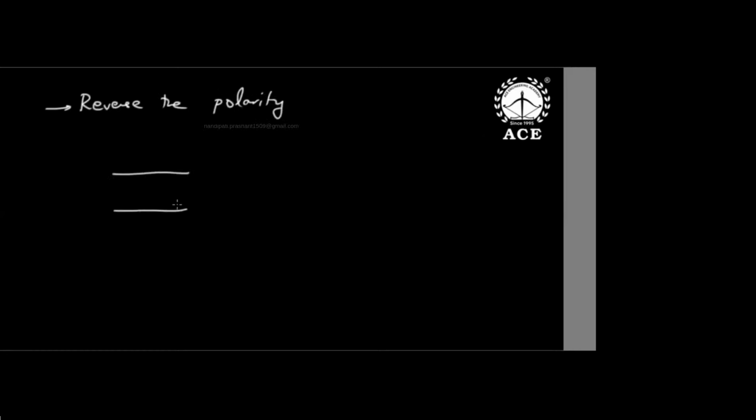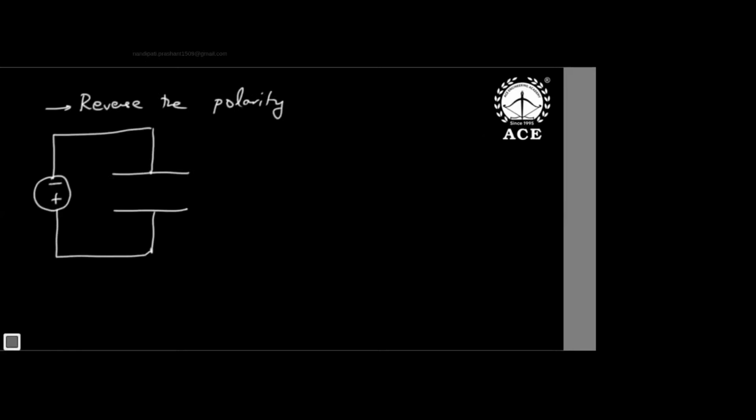Now see the same parallel plate capacitor. What I'm trying to do is reverse the polarity: this plus, this minus. Again all the minus will attract plus and the remaining minus appears here, and all the plus attracts minus and the remaining plus appears here. Electric flux lines go from plus to minus. Here, I reversed the polarity.